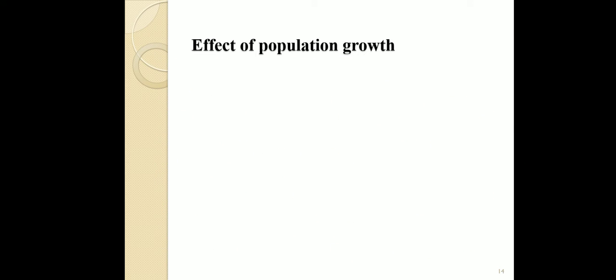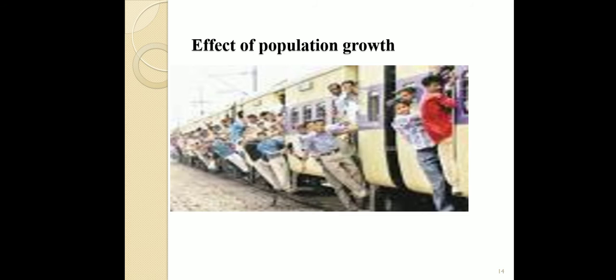If we are crowded in a bus or train, how we are suffocated. So this is about population increase causing air pollution. This is the effect of population growth in trains, as experienced by us in buses and trains.